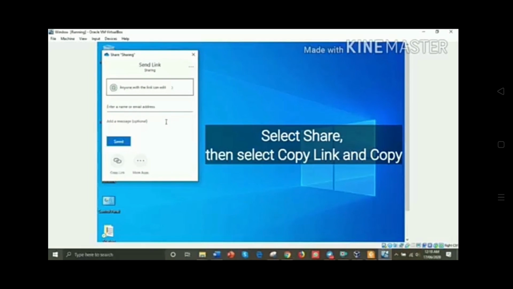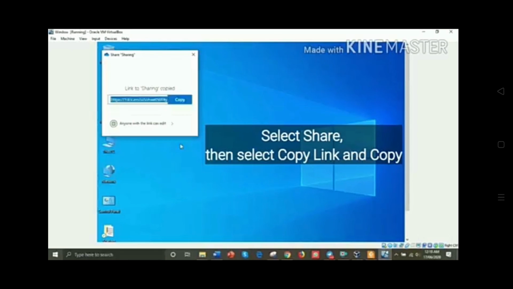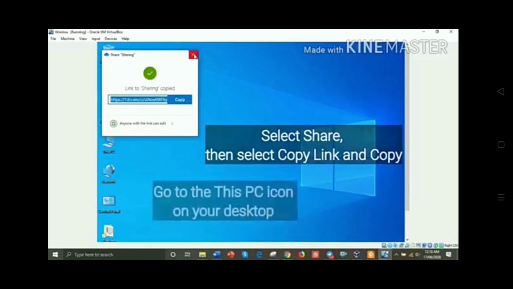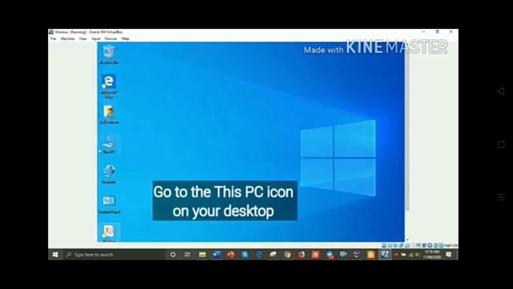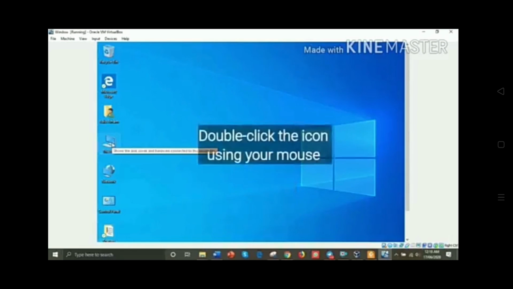We have to copy the link from the cloud, then we close, and go to the This PC icon on your desktop.